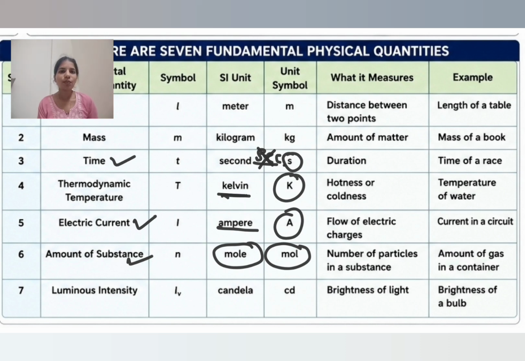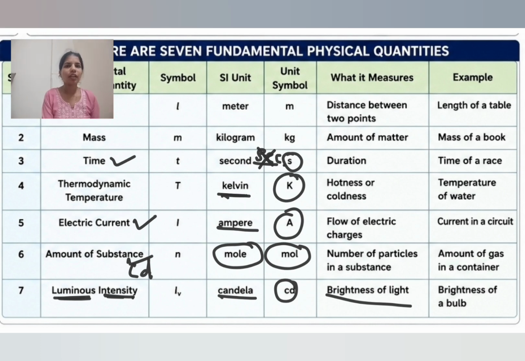Next, last one, luminous intensity. Intensity means brightness. Luminous means it's related to light. From these words, we can define luminous intensity as the measure of brightness of light. What is the SI unit? Candela. The unit symbol is cd, small c, small d. Okay, this is all about fundamental physical quantities.